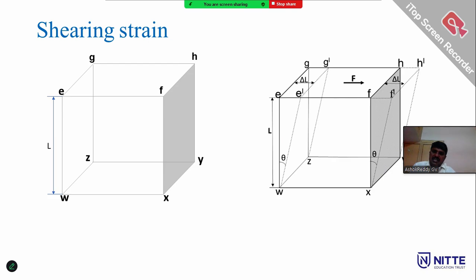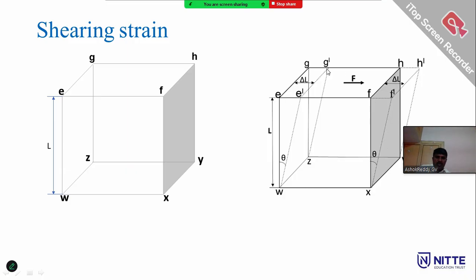Shear strain: take a cube, all sides equal, each side denoted by L. The upper surface is EFGH. When a tangential force F is applied on the upper surface of the cube, the upper surface bends slightly, so the corners of the top surface change to E dash, F dash, G dash, H dash.